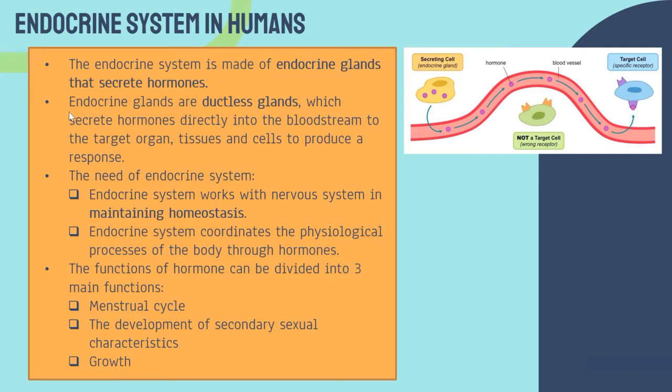Endocrine glands are ductless. What do you mean by ductless? These glands have no duct. Duct refers to the tube.